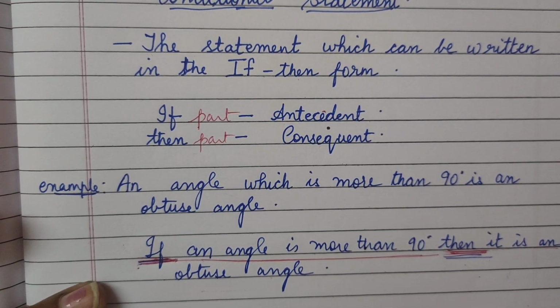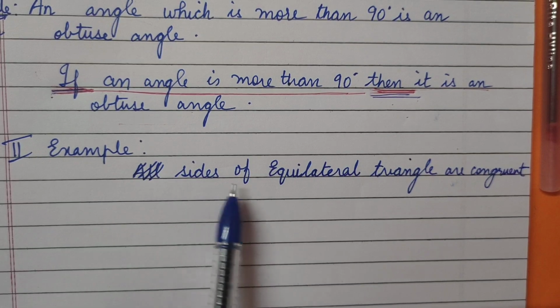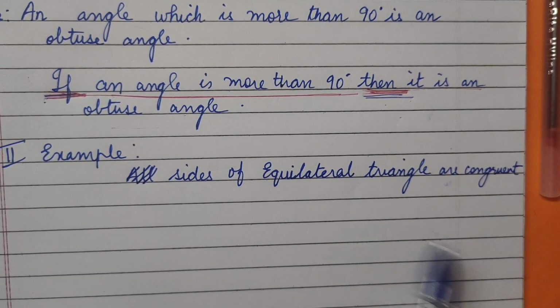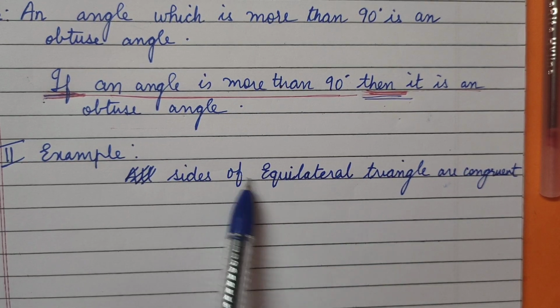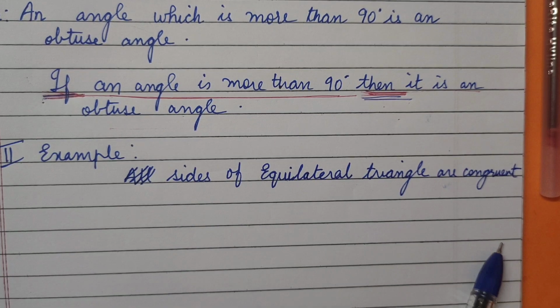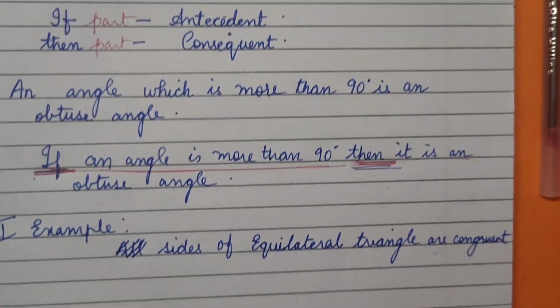Let's try one more example here. See the second example: sides of an equilateral triangle are congruent. This is a statement. We have to write it as a conditional statement, that means using if and then. So how should I write it?